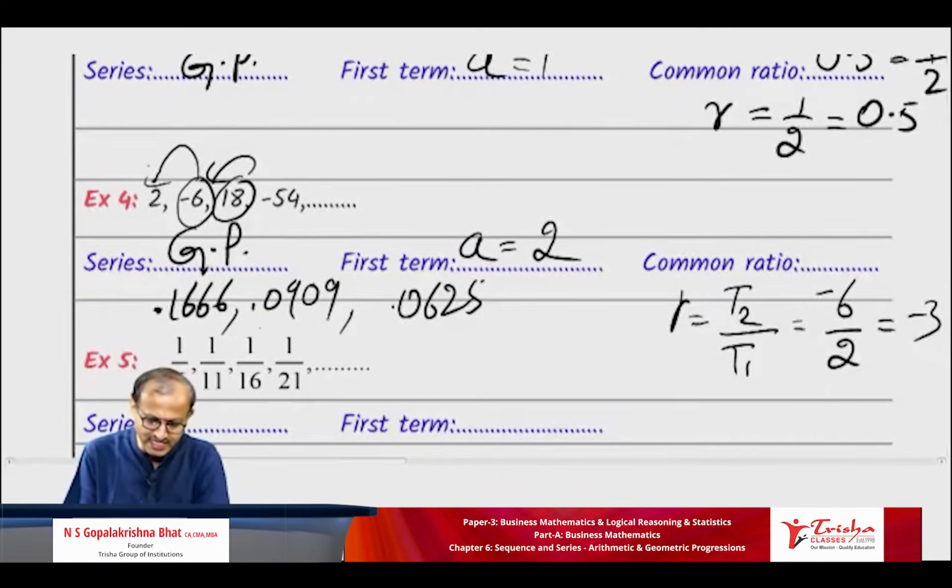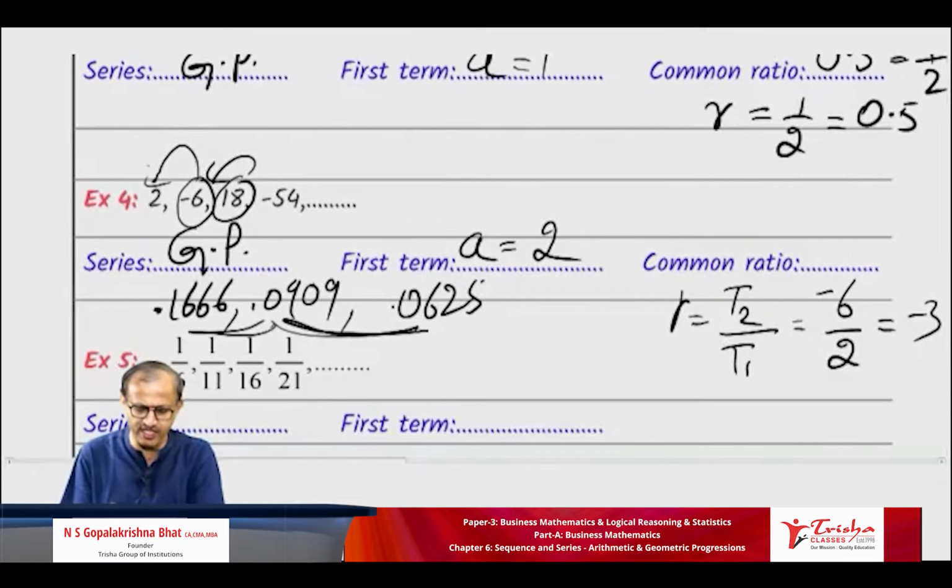Okay, check out the difference. Is the difference the same? 0.09 and 0.16, so it is somewhere around minus 0.07. But when you do T3 and T2, you will never get that same difference, because 0.09 and 0.06 is only a 0.03 difference. So you will not get the difference the same. You can try, you will not get the same answer.